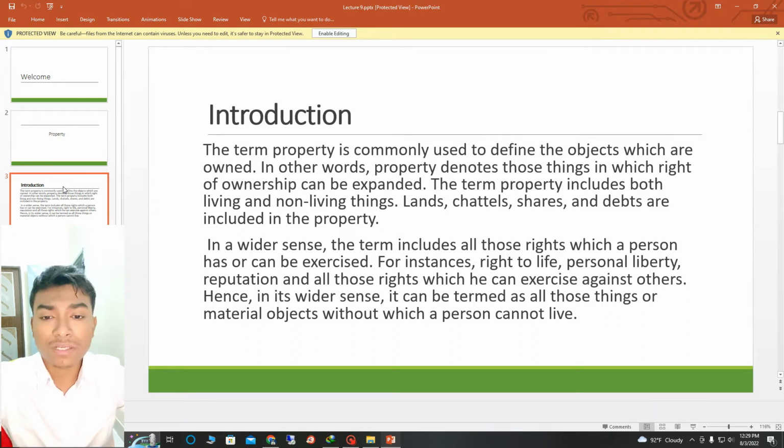In a wider sense, the term includes all those rights which a person has or can exercise, for instance, the right to life, property, personal liberty, reputation, and all those rights which he can exercise against others. Hence, in its wider sense, it can be termed as all those things or material objects without which a person cannot live.